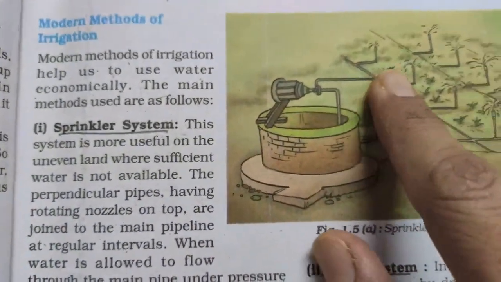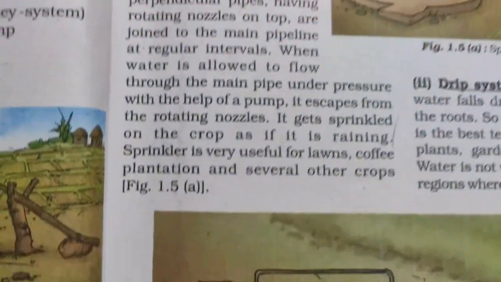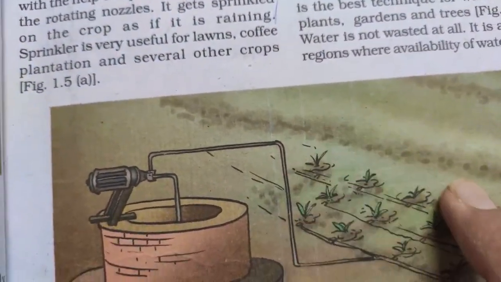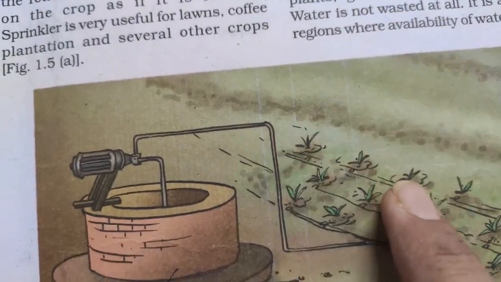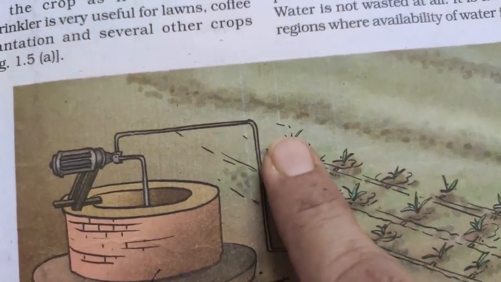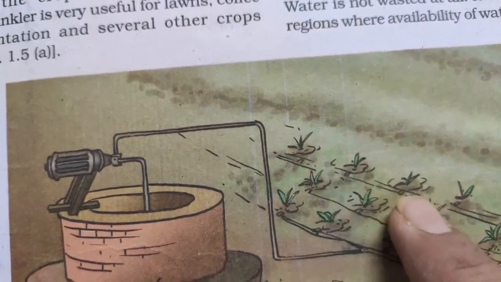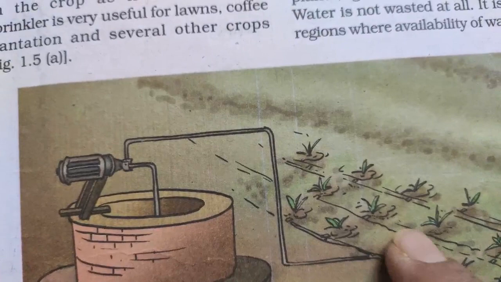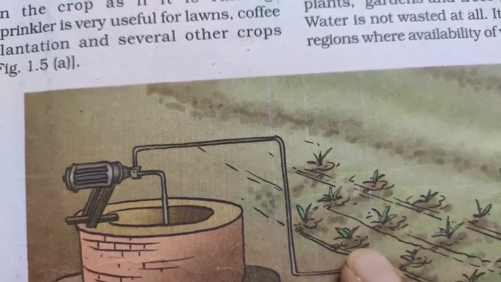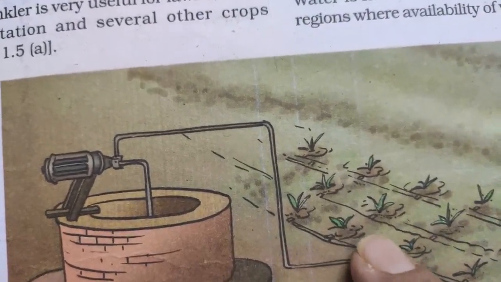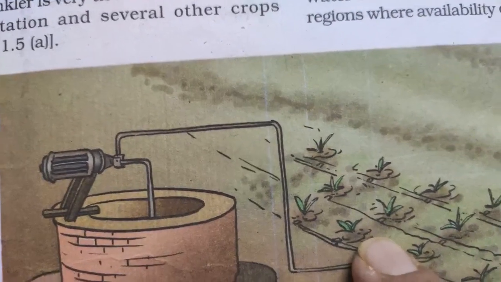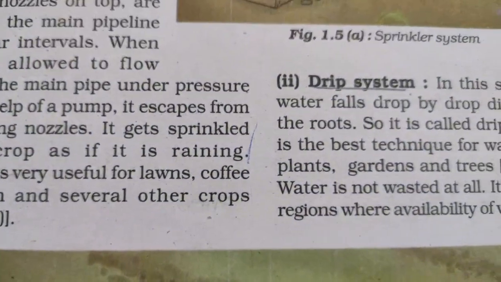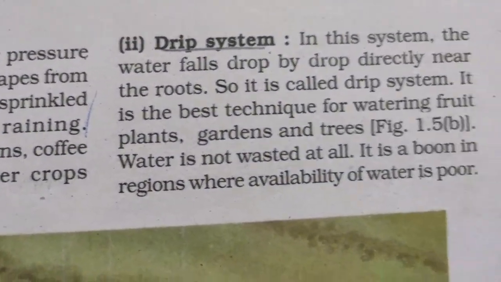here it is like a fountain, but here equal distance pipes are fitted. At equal intervals, holes are made in the pipe. Just at the exit of that hole, a crop is planted. So when you turn on this machine, water will directly move here, then it will come and move over here. So this portion will remain dry. Only the portion nearby the plant will remain moist. So this is the most effective method. Water is not wasted at all.